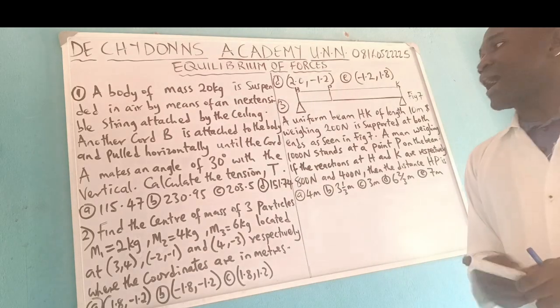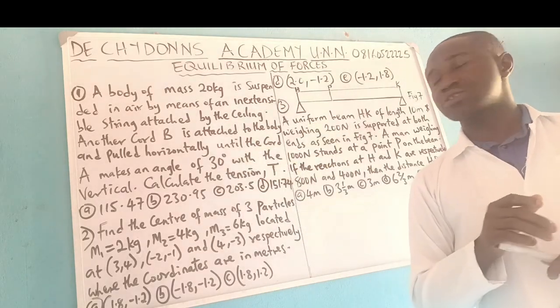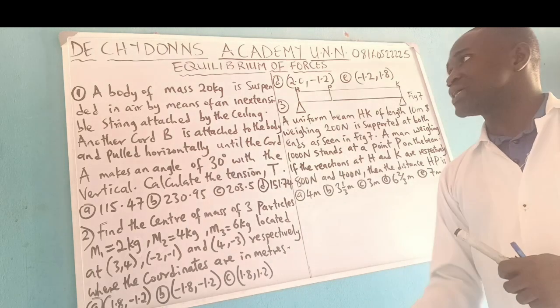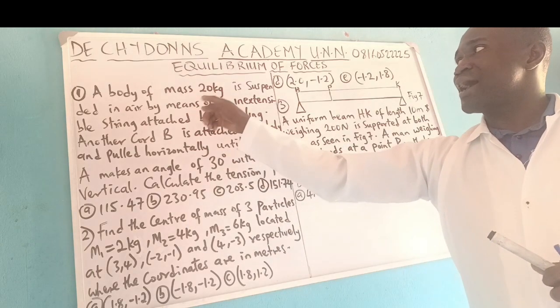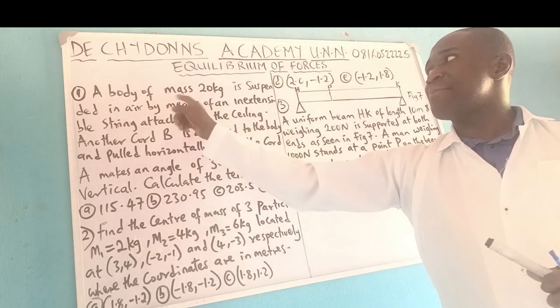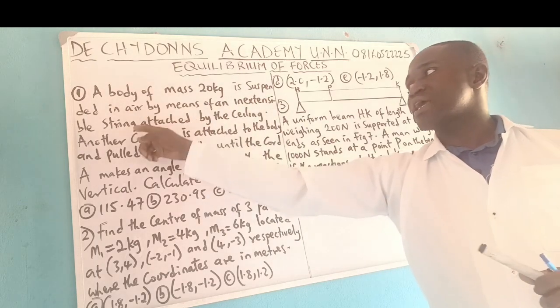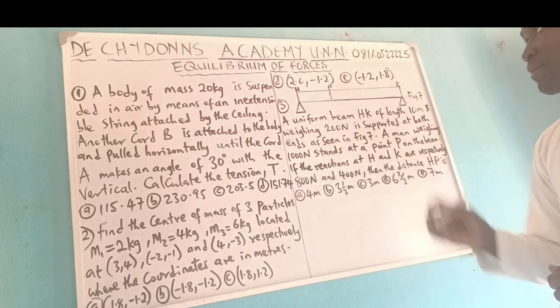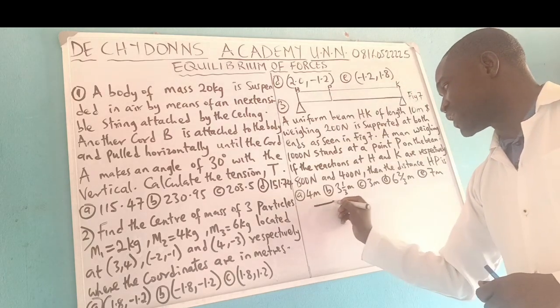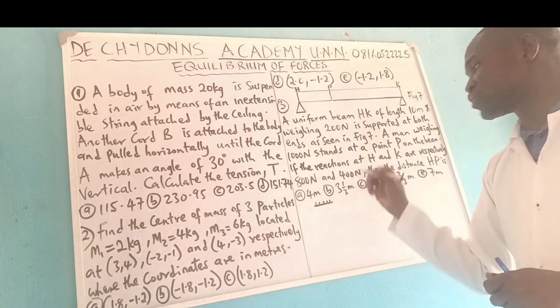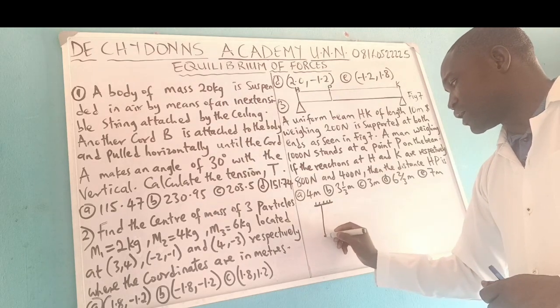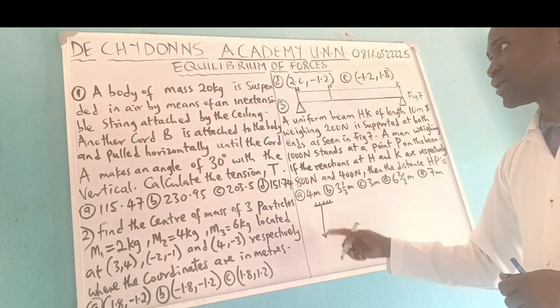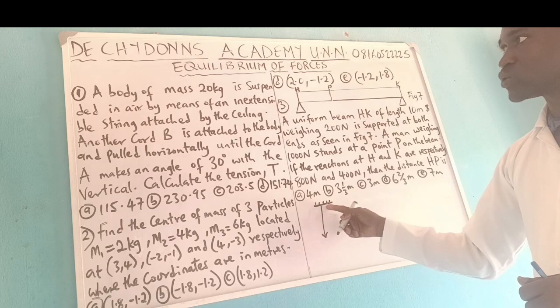As we want to solve these questions, question number one says a body of mass 20 kg is suspended in air by means of an inextensible string attached to the ceiling. What do they mean by that? Look at a ceiling. We'll use it to represent our ceiling, and the body is attached to this ceiling.